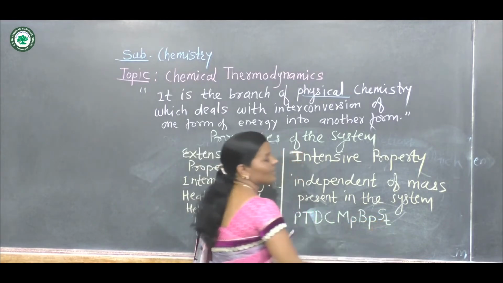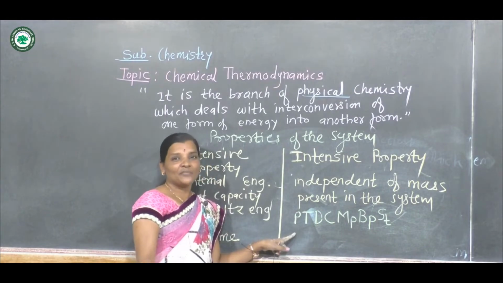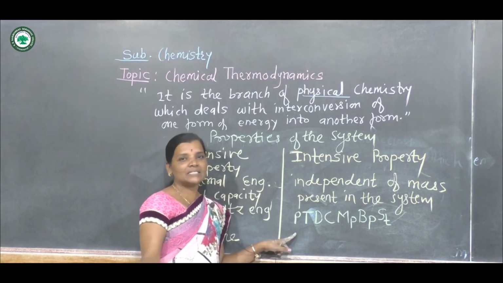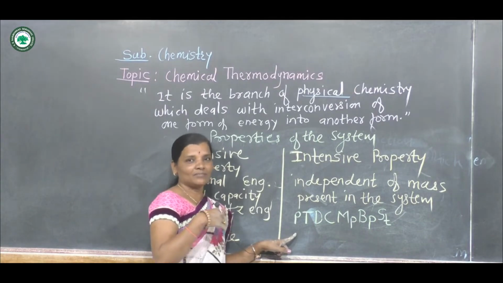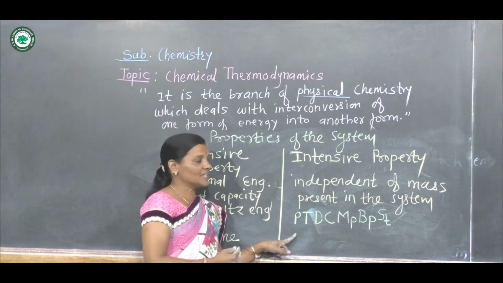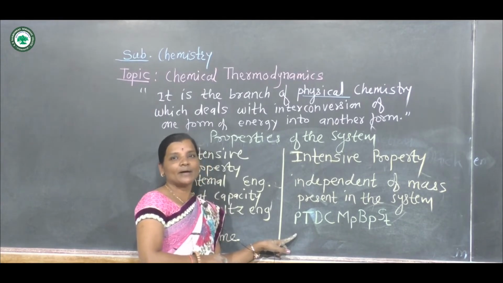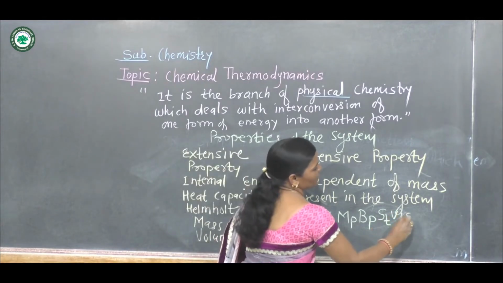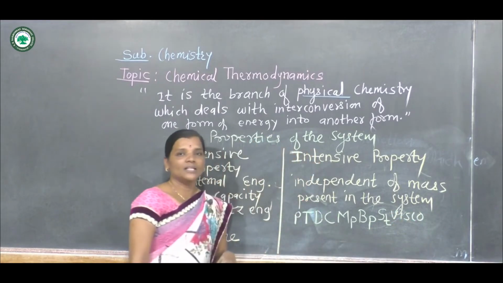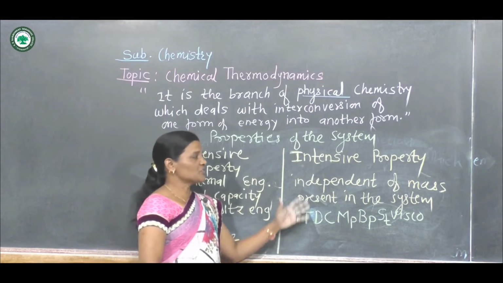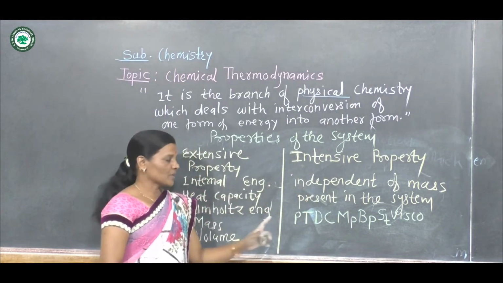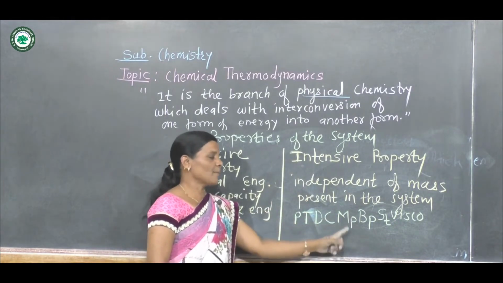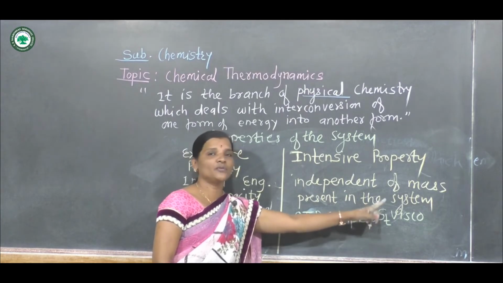ST, a four-wheeler in which all types of people go from one place to another, that is ST, provided by our government. Okay. And the last one is VSCO. These are the properties which are intensive properties: PT, DC, MP, BP, ST, VSCO.